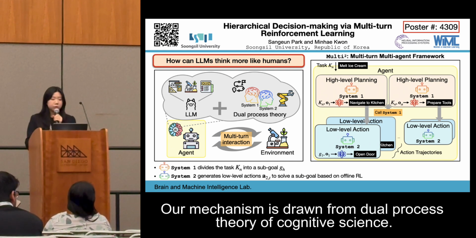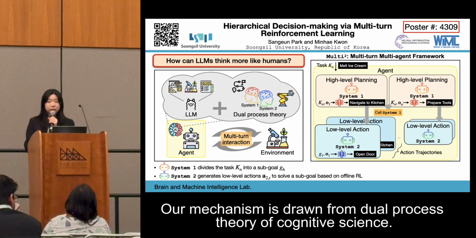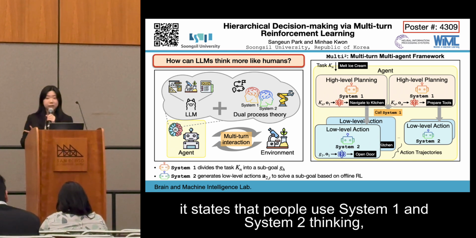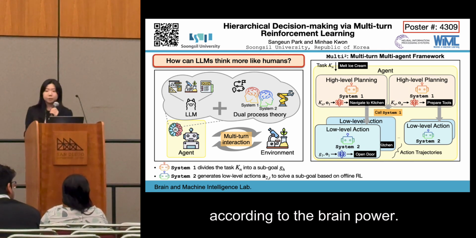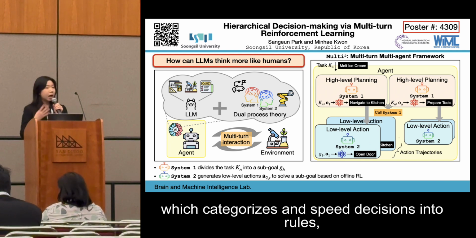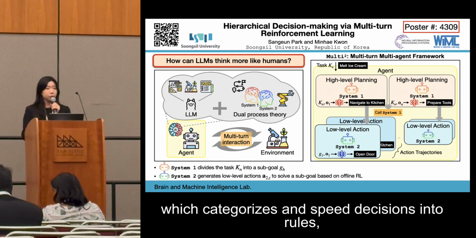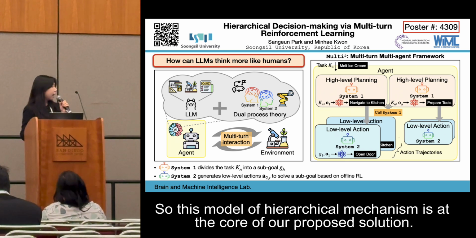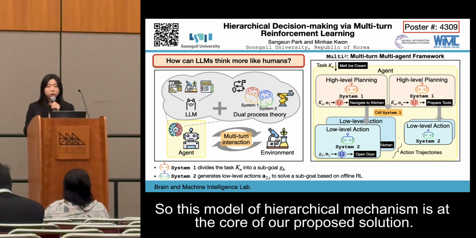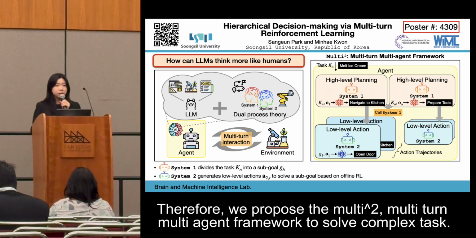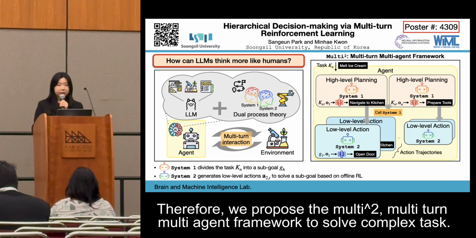Our mechanism is drawn from dual process theory of cognitive science. It states that people use System 1 and System 2 thinking according to the brain power. And this mechanism leads to hierarchical decision-making, which categorizes and splits decisions into rules according to the level of thought required. So this model of hierarchical mechanism is at the core of our proposed solution. Therefore, we propose the multi-skilled, multi-turn, multi-agent framework to solve complex tasks.